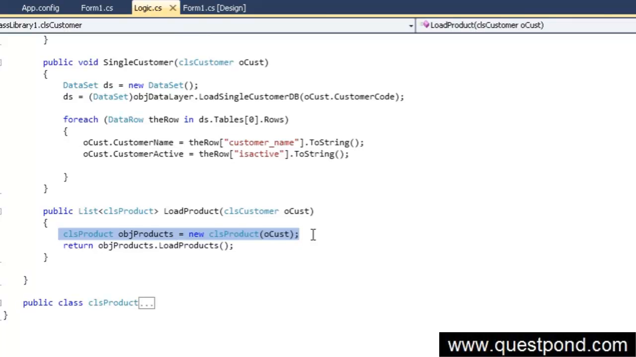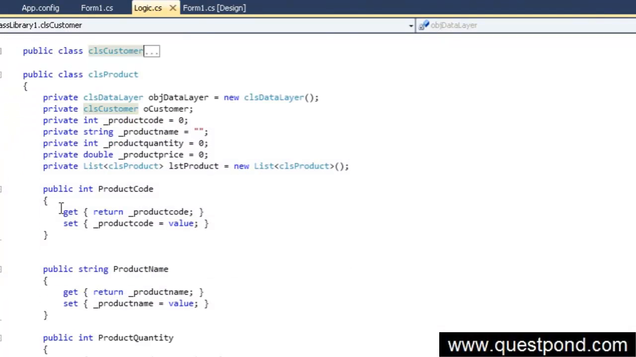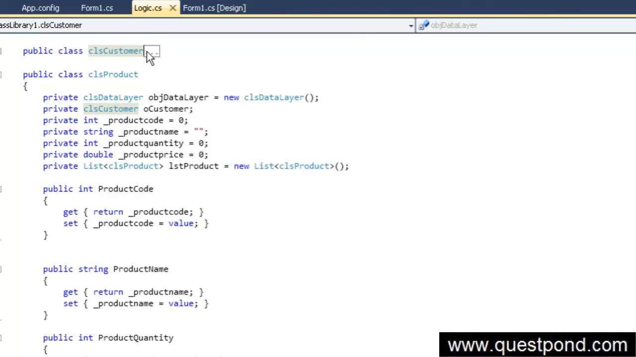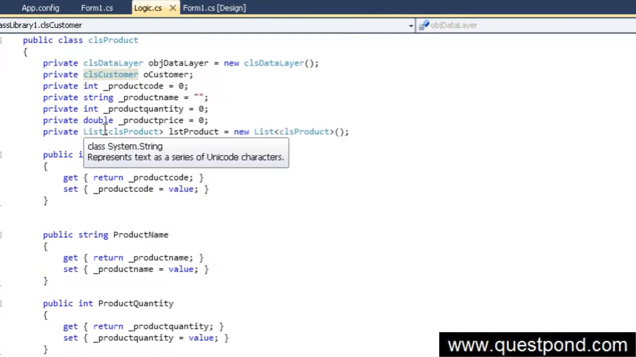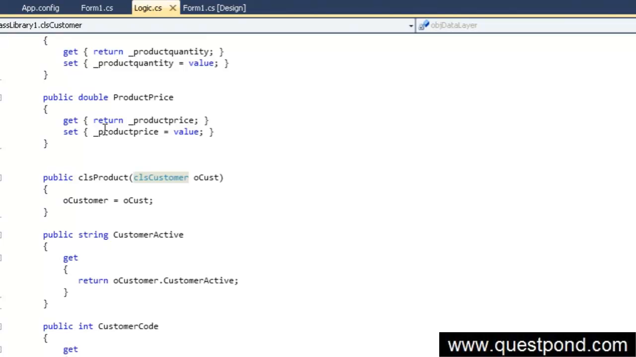But the question here is, does the product really need a customer? I'm just curious, why is this customer class passed to the product class? Because while loading a product, we need to check if the customer is active or not. If he's an expired customer, there is no need of loading the products of that particular customer. So this property checks if the customer is active, then load the products. Else, don't load.